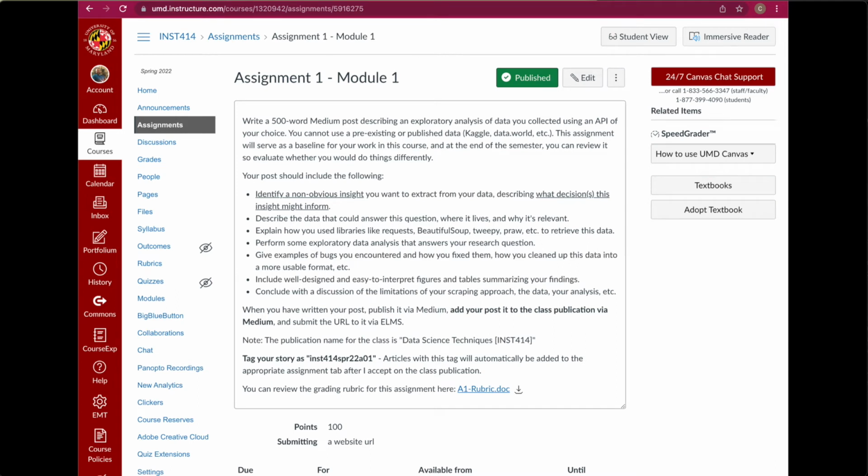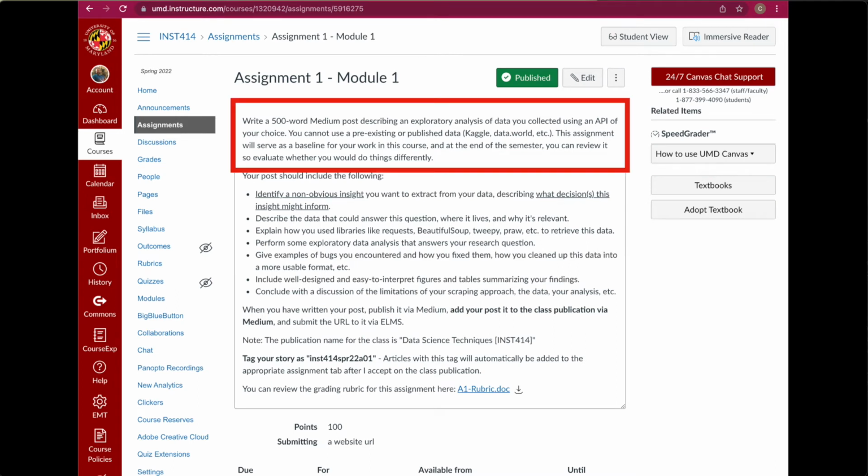So first, what is this assignment about? The goal here is for you to create essentially a baseline of the kinds of data science things that you may do. So what I'm asking you to do here is write a 500-word post describing some exploration or exploratory data analysis using data of your own design. It's important that you collect your own data. You need to do that and not use any pre-existing data. So you can't use something on Kaggle, you can't use something from Data World. You need to collect your own data.